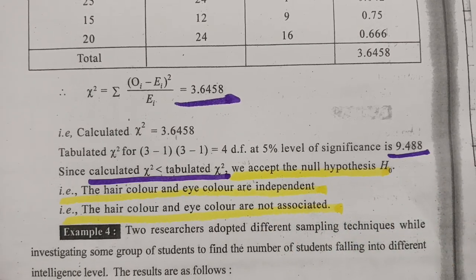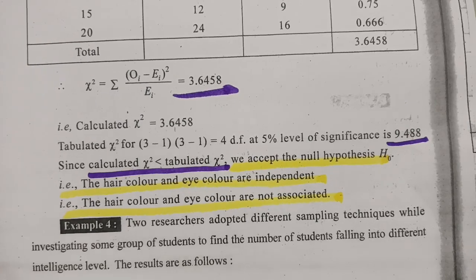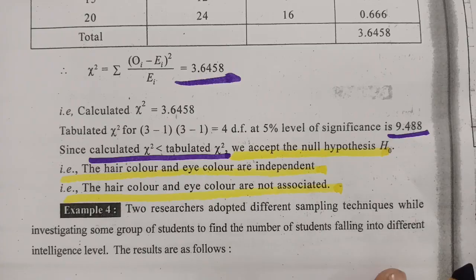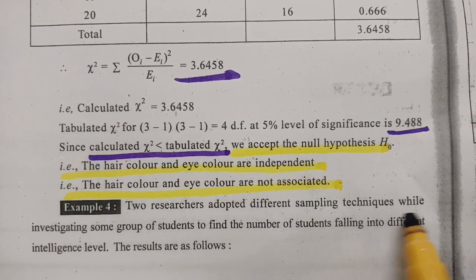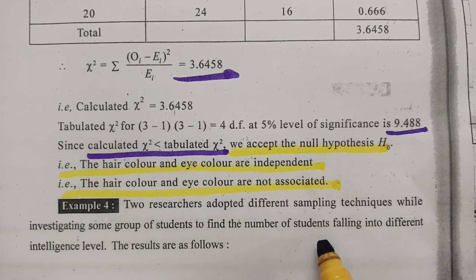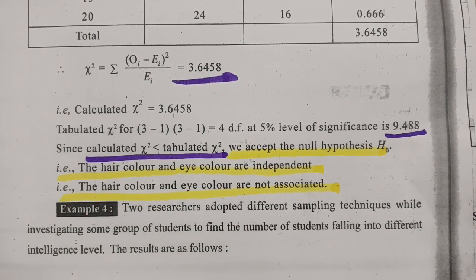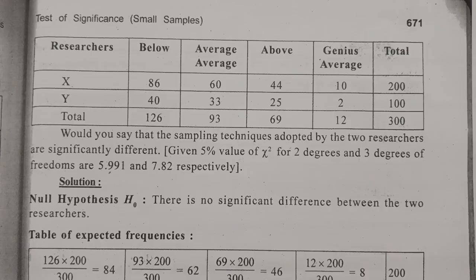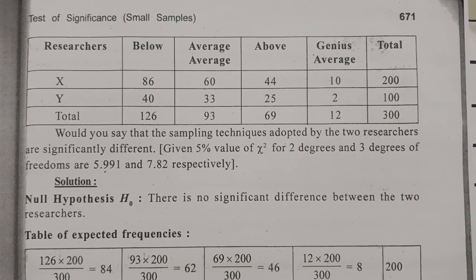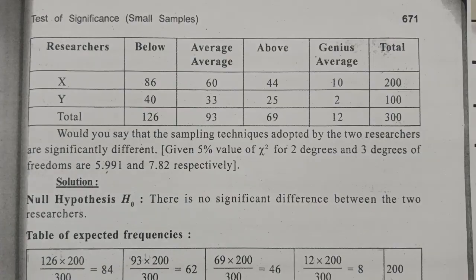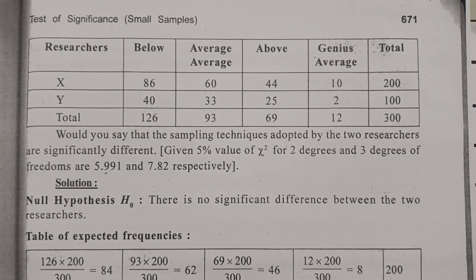So hope you all understand how to find it out. And the next question here is the fourth question. Two researchers adopted different sampling techniques while investigating some group of students to find the number of students falling into the different intelligence levels. The results are as follows. See here, these are the results. Researchers: below average, above average.